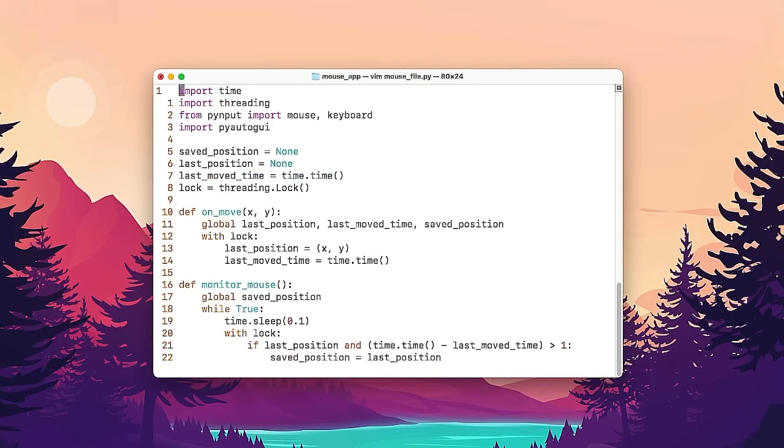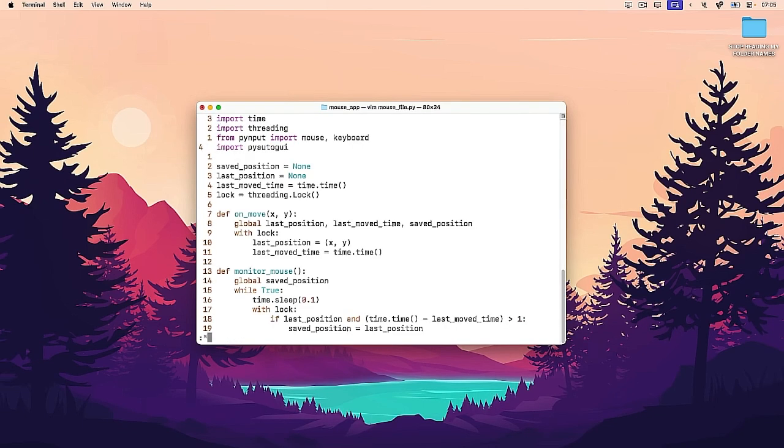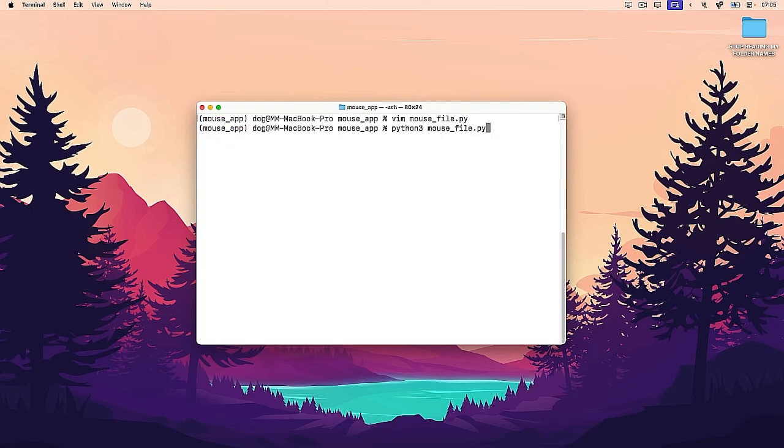Wait, how do I delete everything? dShiftG. Professional Vim user. Beautiful. :wq and then python3 mousefile.py.